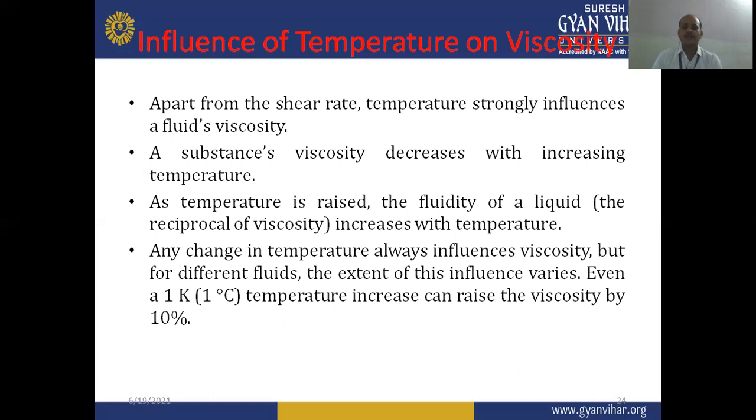Like the surface tension, which is 72.8 dyne per centimeter for water, when we increase the temperature the surface tension value will also be affected. Similarly, the viscosity value will also be affected by the temperature.